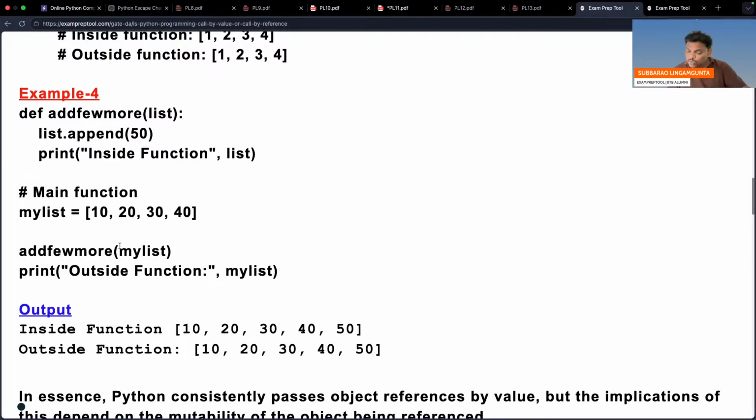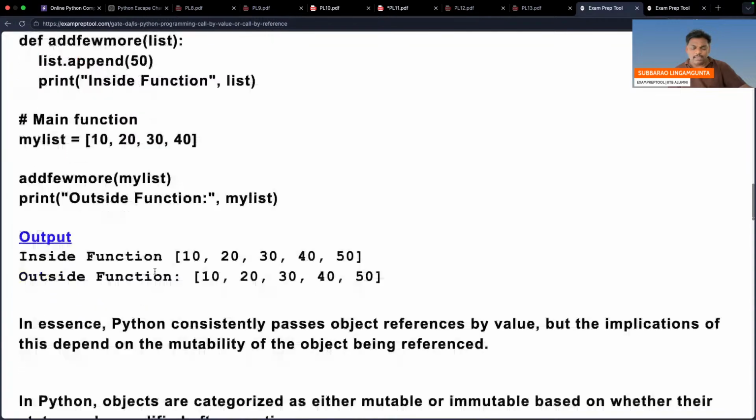You can use sets also. You can use tuple, you cannot use. List you can use, dictionary you can use, sets also you can use, all mutable things you can use. So I think that is the final conclusion.